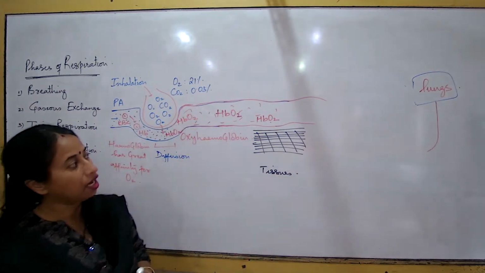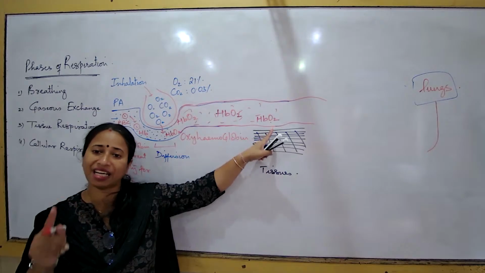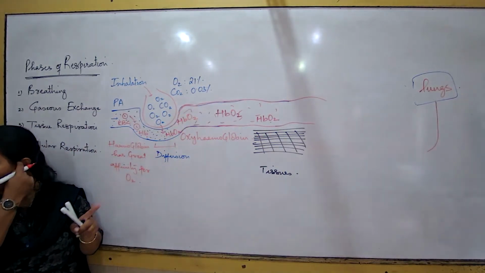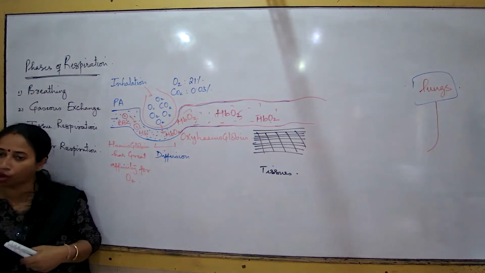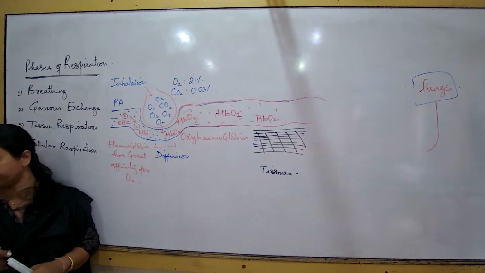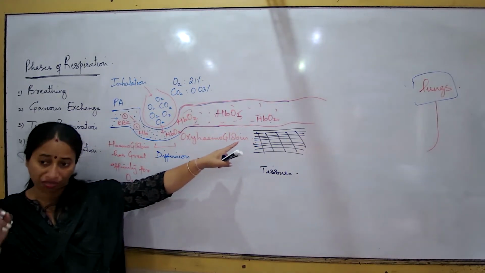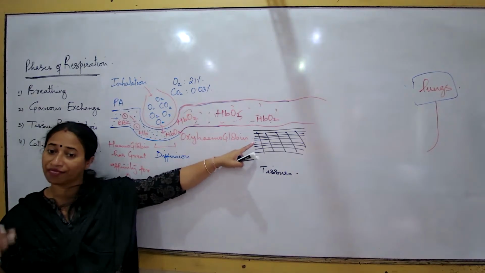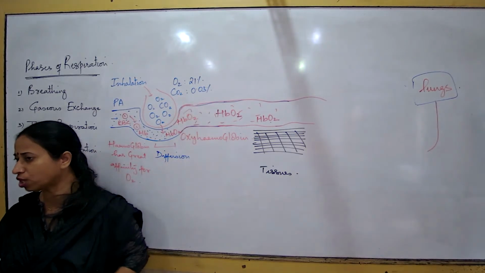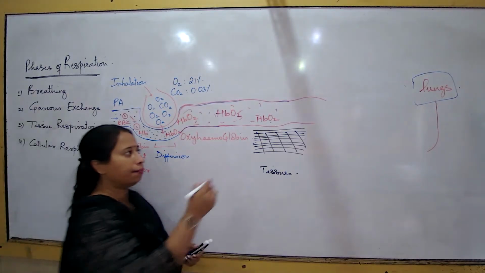The moment the oxyhemoglobin comes near any tissues, what is the change? Now we have to understand where the oxygen concentration is higher and where it is lower. When I was comparing the alveolus and the blood, I told you blood has less oxygen, so the oxygen moves from the alveolus to the blood. Now I am comparing the blood with the tissues, and it is always found that the tissues have a lesser concentration of oxygen than the blood. Then what should be the direction of oxygen movement? From blood to tissue.